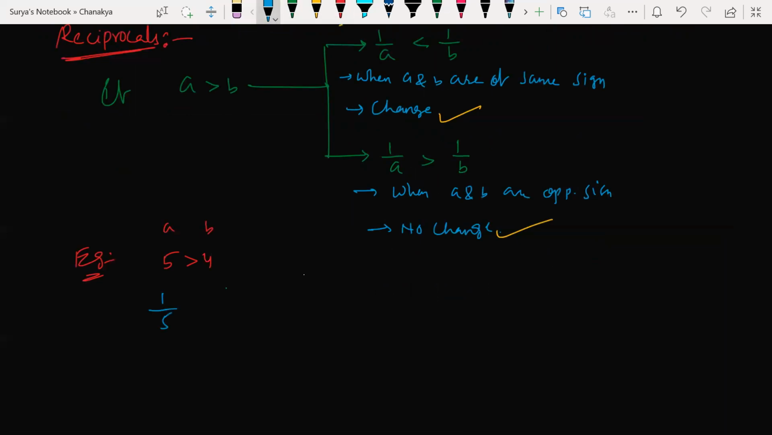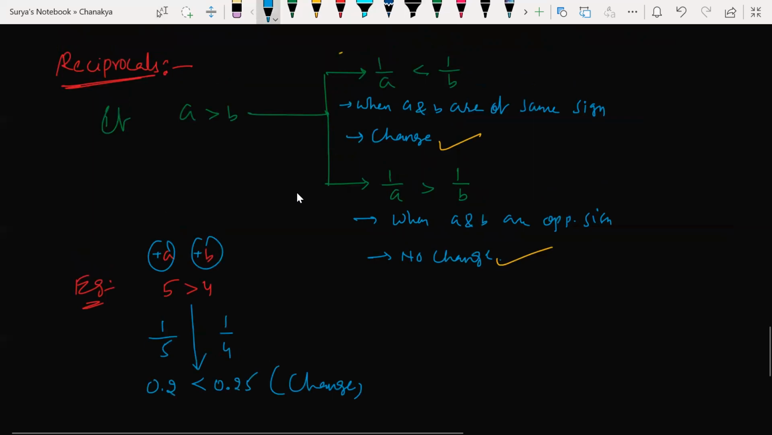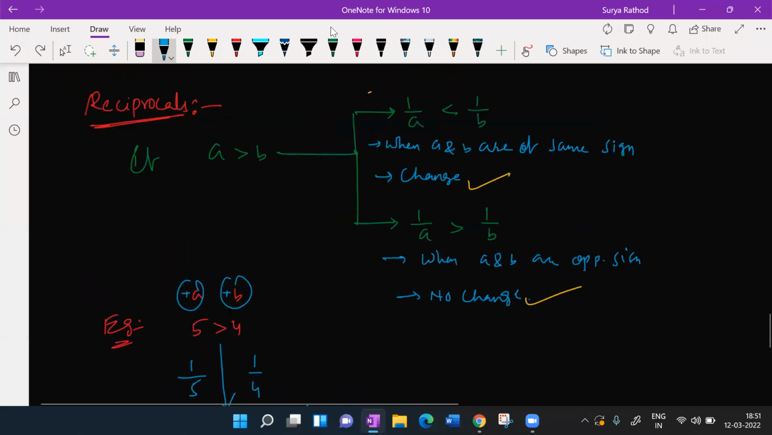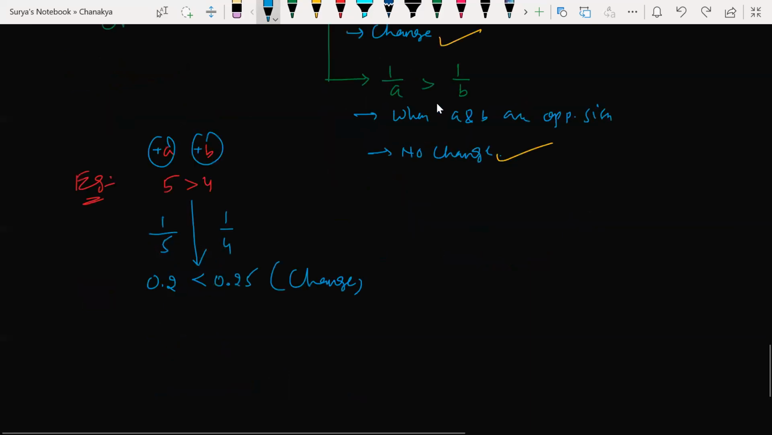If I take the reciprocal, look at this here. Reciprocal is nothing but 1 by 5, 1 by 4. 1 by 5 is nothing but 0.2. 1 by 4 is nothing but 0.25. Which is greater here? 0.25 is greater or not? Change. When A positive, B positive, both are positive, inequality is getting changed. Hope it is clear. That is what I wrote here. When both have same sign, inequality changes. Hope it is clear, children. Kindly respond. Oh, very good. Next.